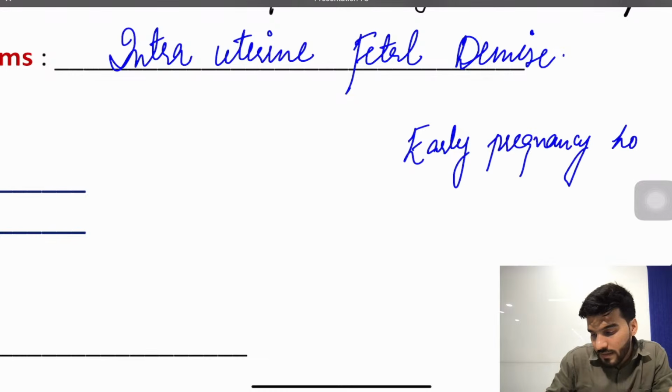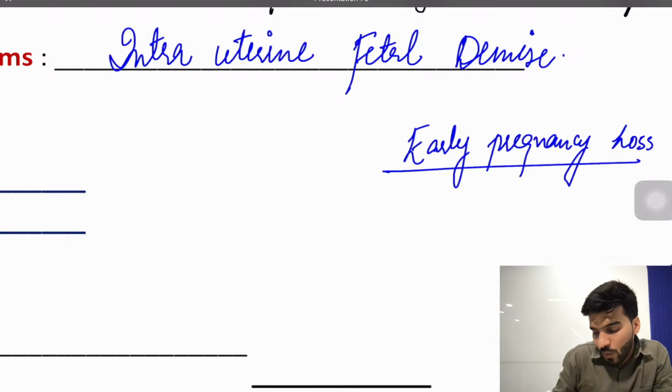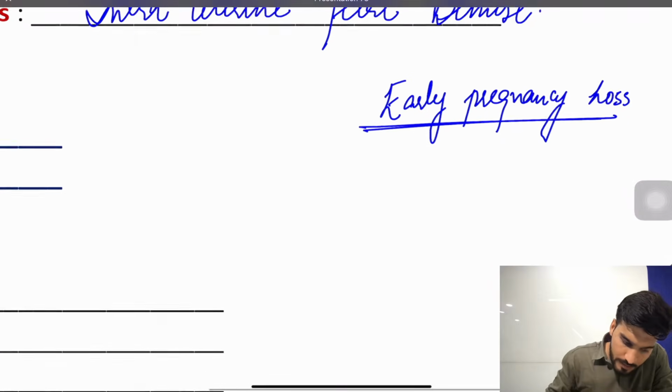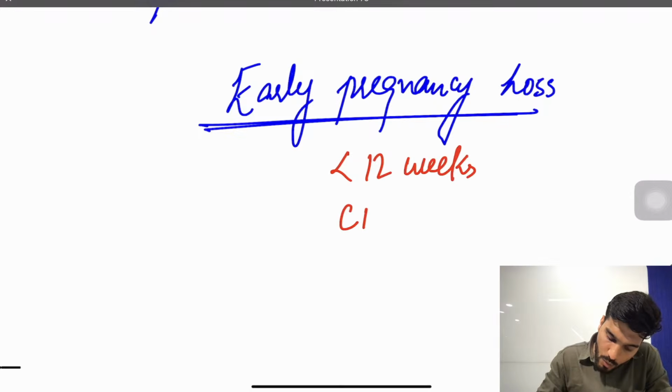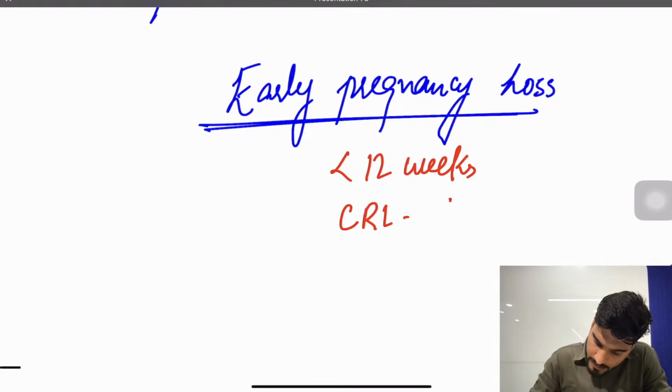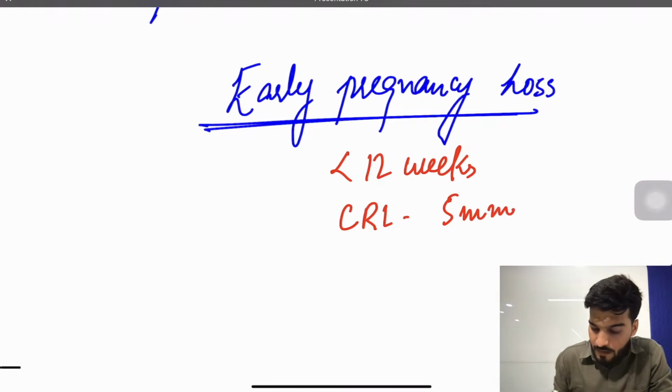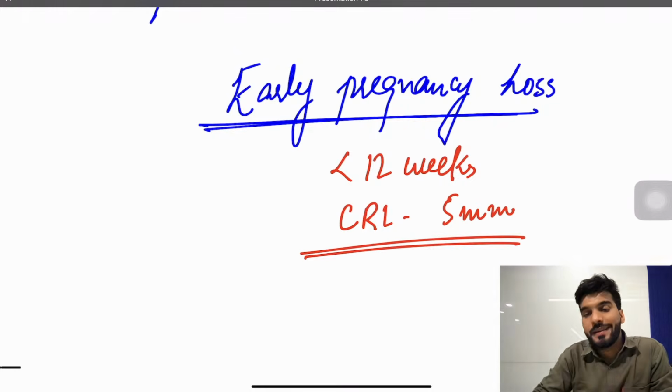Early pregnancy loss means less than 12 weeks, or when the crown rump length, CRL, is less than 5 mm. We call it early pregnancy loss.